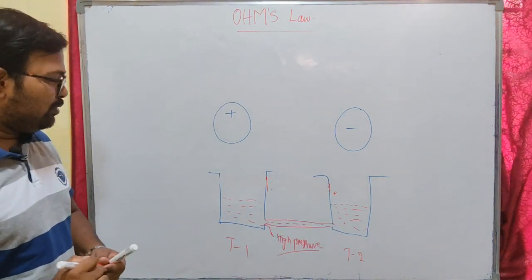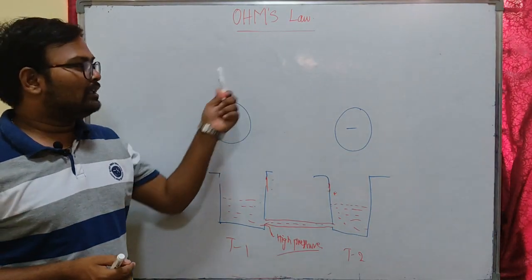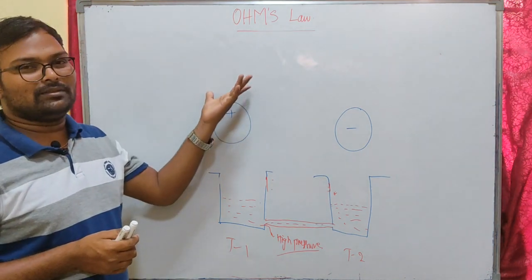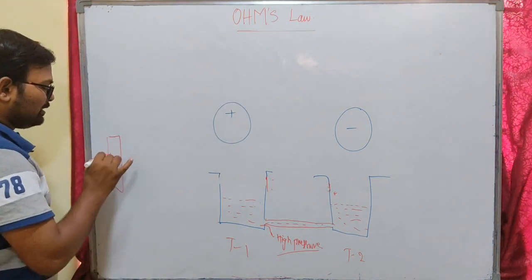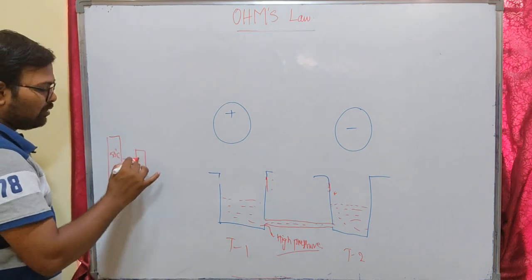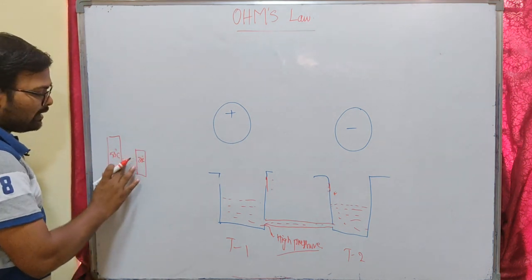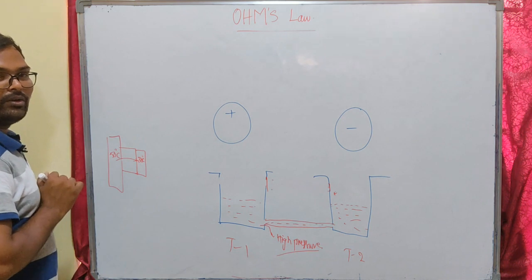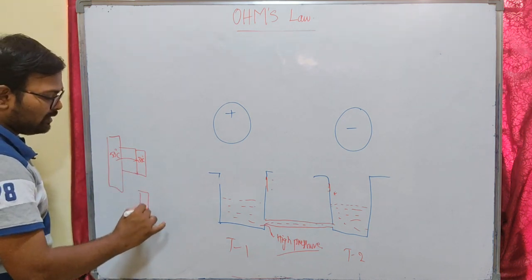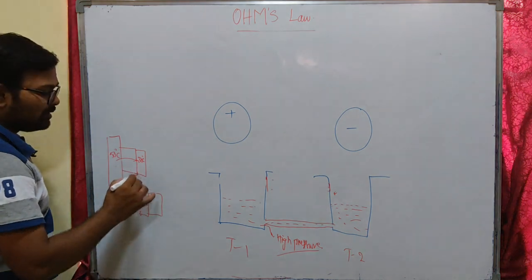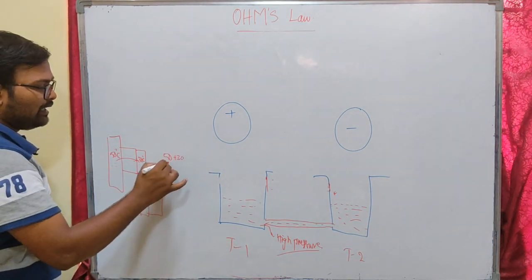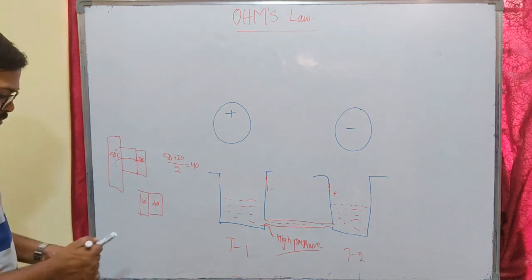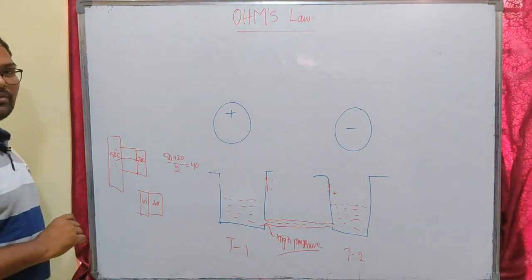Okay, whenever you have to move anything, if you have to transfer one form of energy to another form, you have to have some difference. For a temperature transfer, you have to have a temperature difference between two bodies. If I have a body with 50 degree temperature, and another body with 30 degree temperature, and I connect both the materials, the heat will transfer from the high temperature body to the low temperature body. This transfer will happen until both the bodies have equal temperature. The total is 80, 50 plus 30, and the equal temperature will be half of that. So the temperature transfer will take place until both the materials have an equal amount of temperature. So this is about temperature.